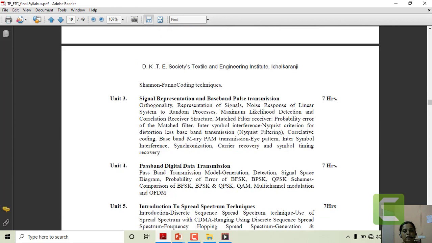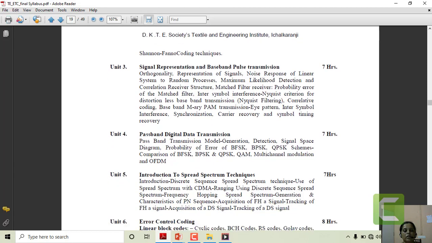As a third unit, we are going to see what the basic requirements of a signal are for doing transmission. Then what is the likelihood detection, the types of receiver like correlation receiver and matched filter receiver, and their mathematical approach for getting the least probability of error. Finally, in this chapter the eye pattern, intersymbol interference, and different types of synchronization methods, as well as carrier recovery and symbol timing recovery methods, we are going to cover.